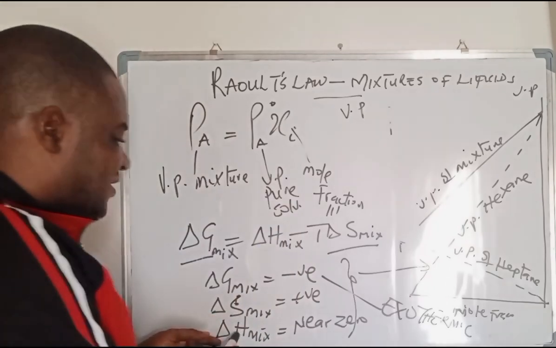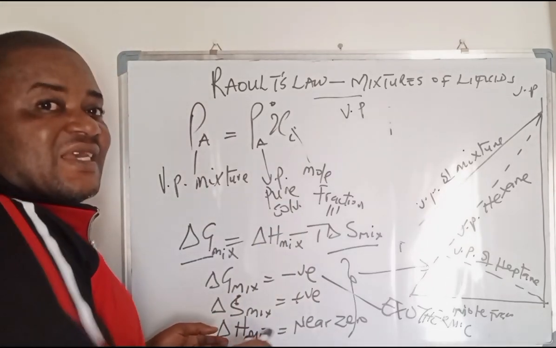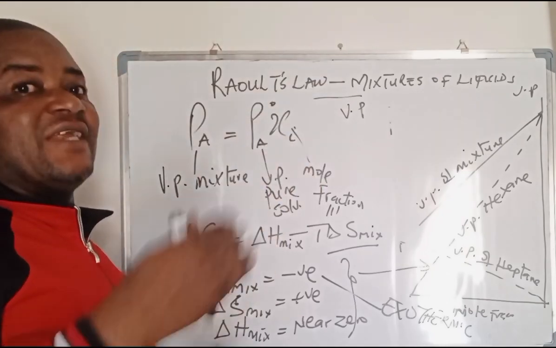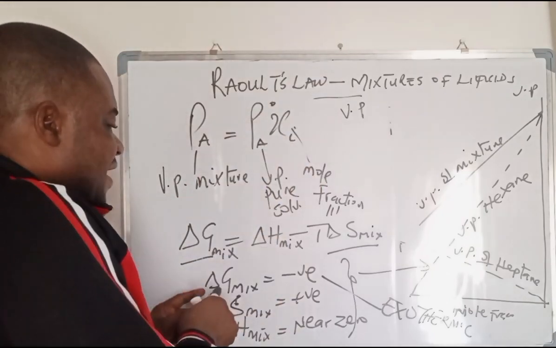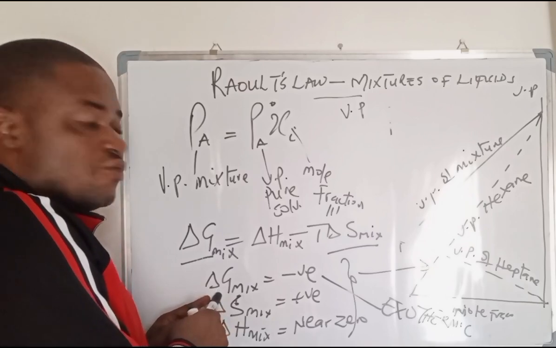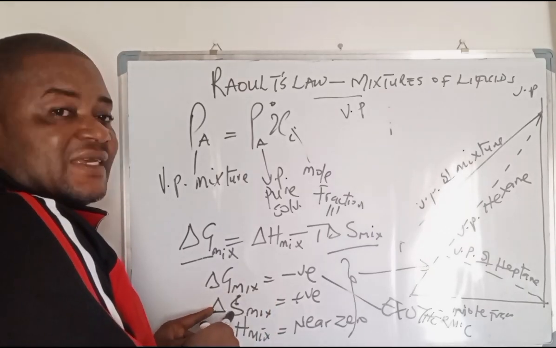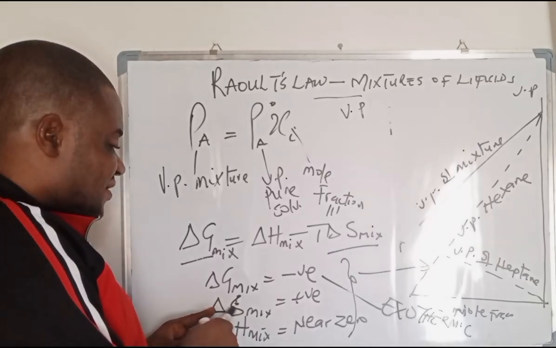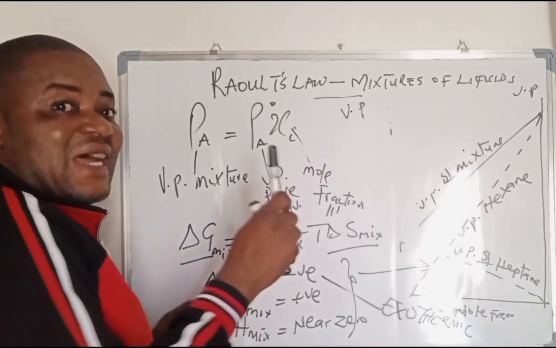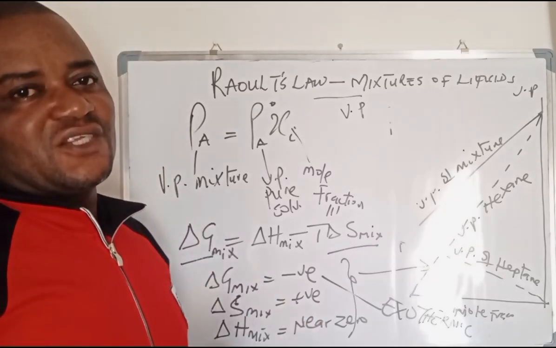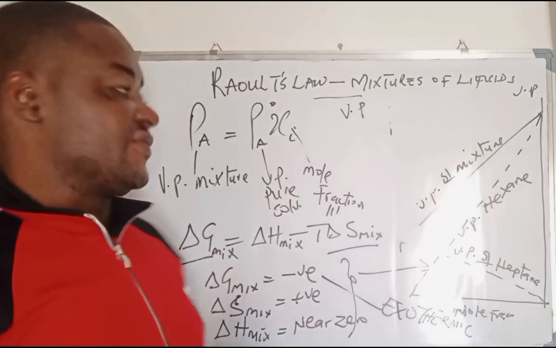But where the enthalpy of mixing is having higher positive values, is more endothermic, you will expect the free energy to become positive, and then you expect the entropy to become negative. In that case, you will not have the solvents mix to give you a solution. They will rather give you a partitioned solution.